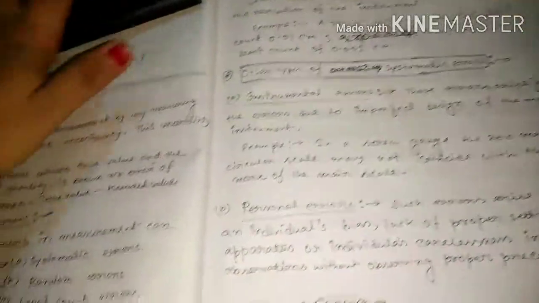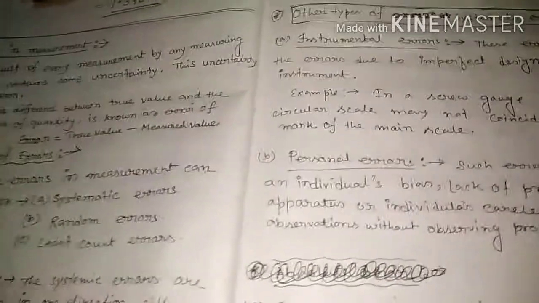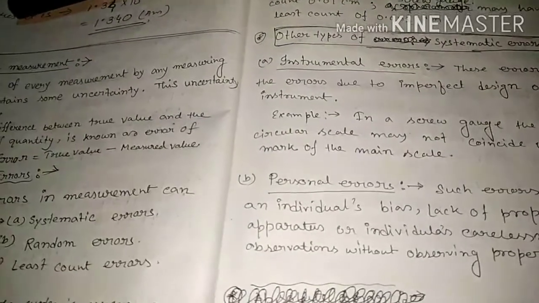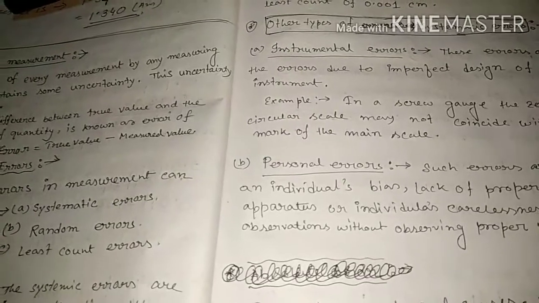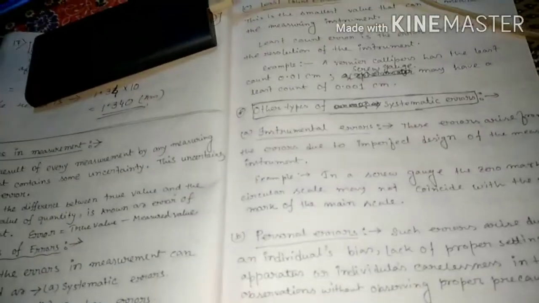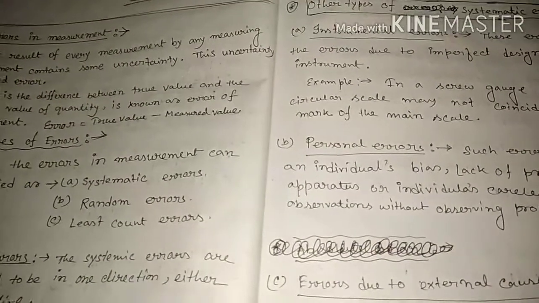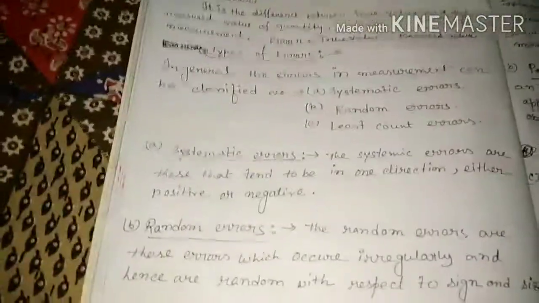If 10 students are there, 5 students are very serious about the experiment, and the 5 are gossiping with each other, laughing, or busy with other subjects. Okay, that is carelessness. During the exam time they will not do the experiment properly. These things happen every year.